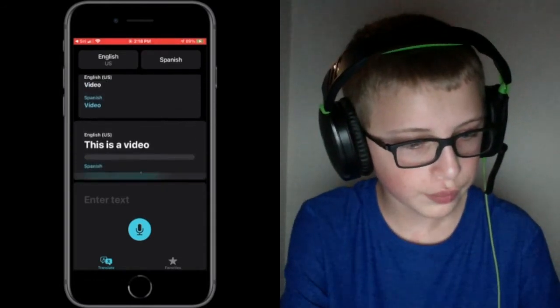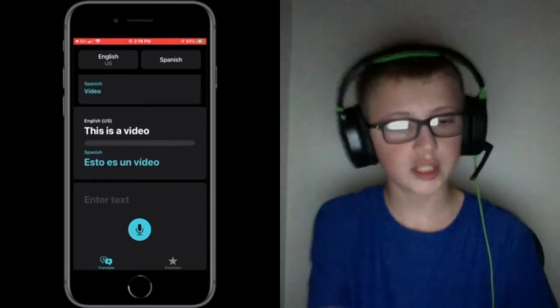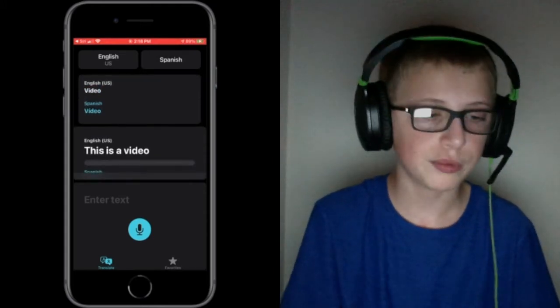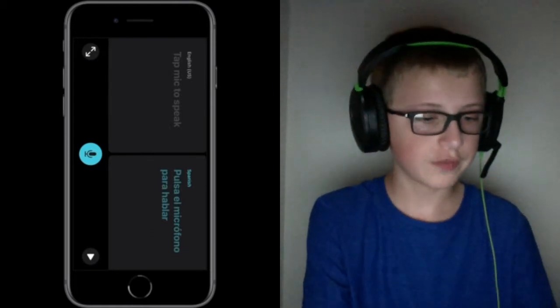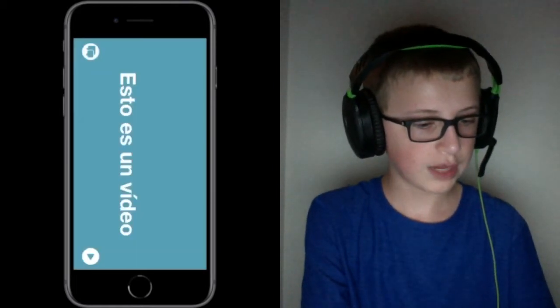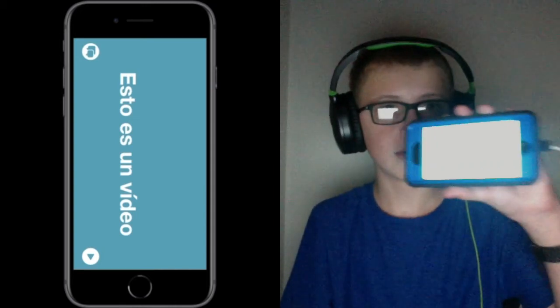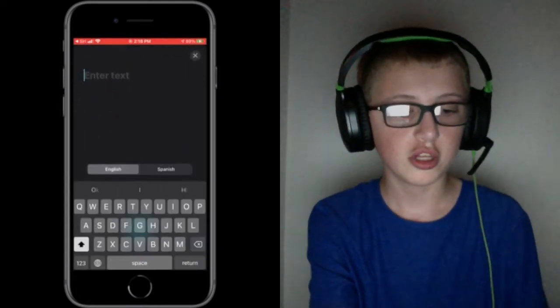And you can have it play out, and it looks like this is a glitch. So yeah, you know what? This is good documentation, because now I can report this to Apple and tell them there's a bug. If you turn it this way, and this is going to look funny on the recording, and then you tap this full screen icon, it's attention mode, so you can go around and try and start a conversation with someone who might be able to help you, and you just rotate it.